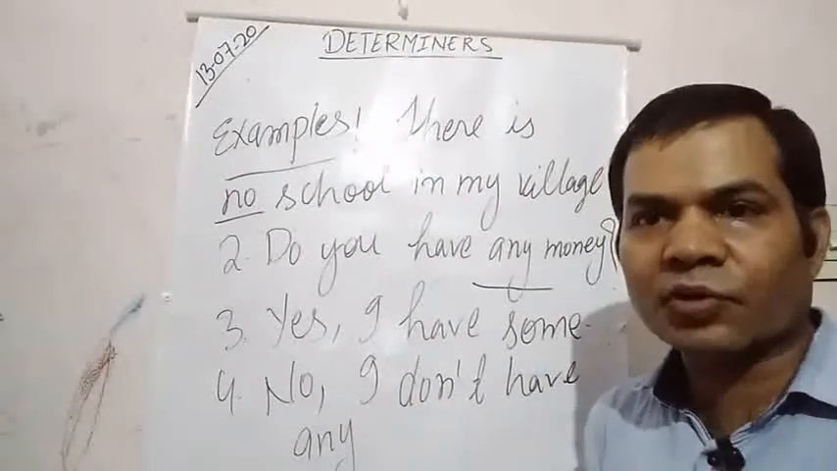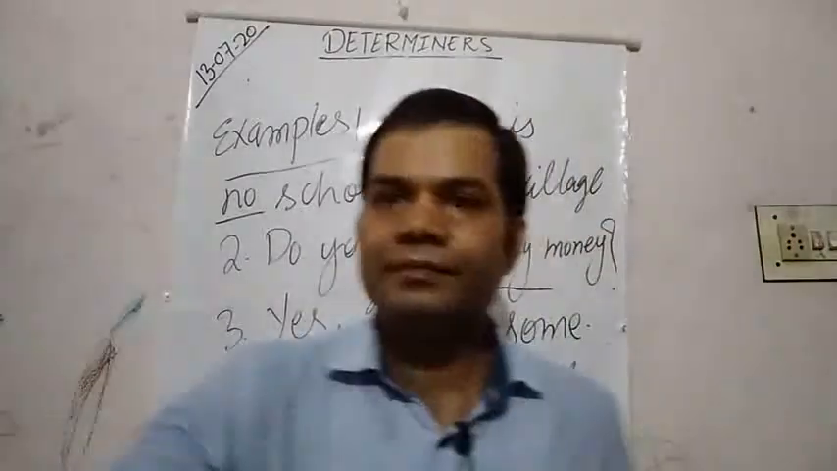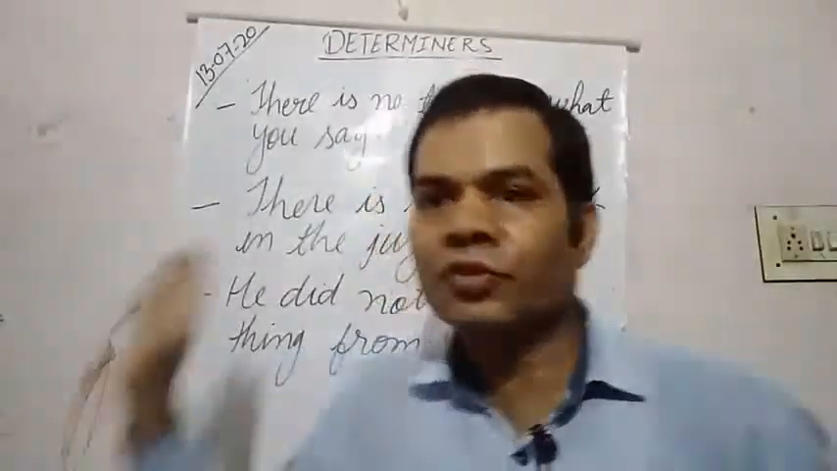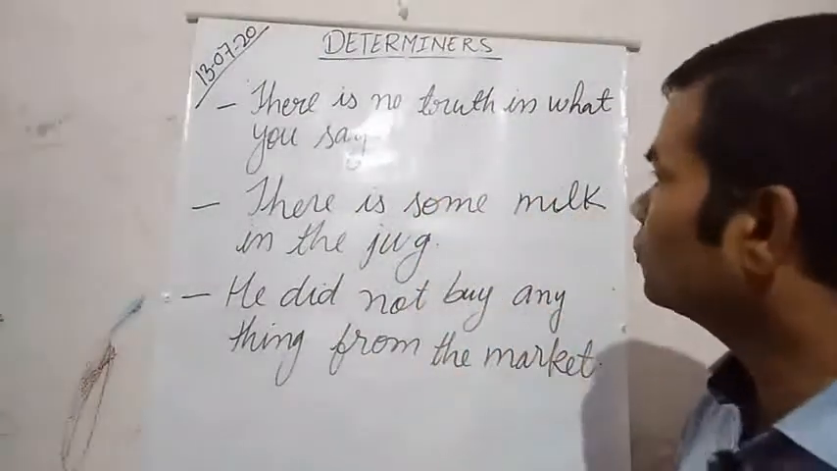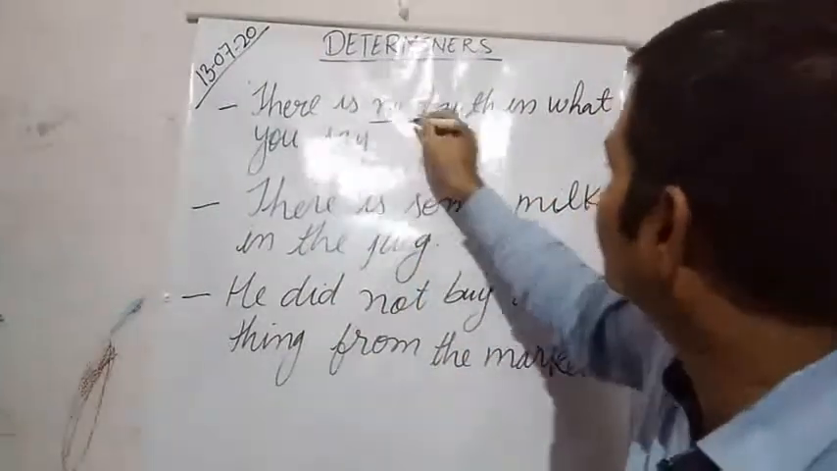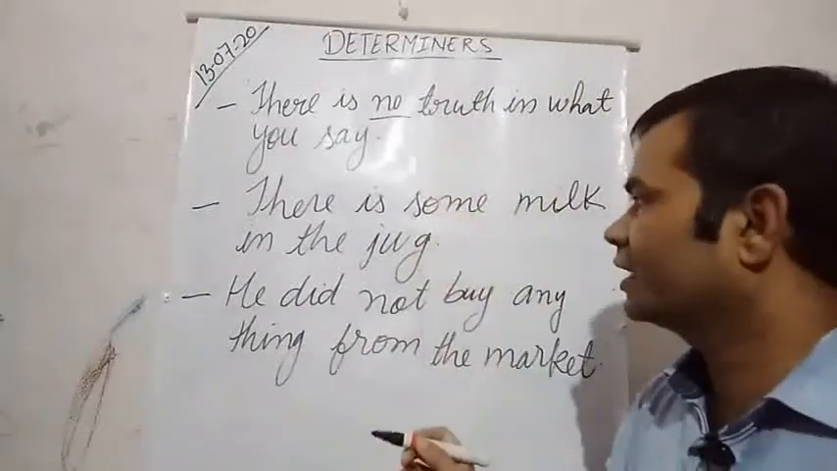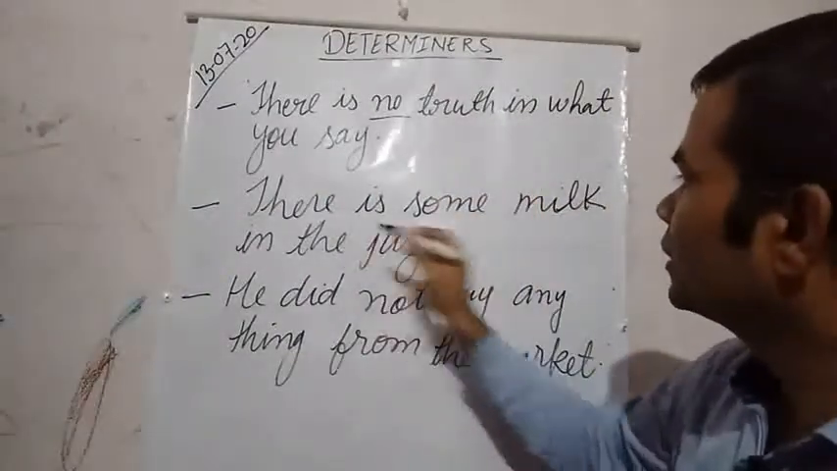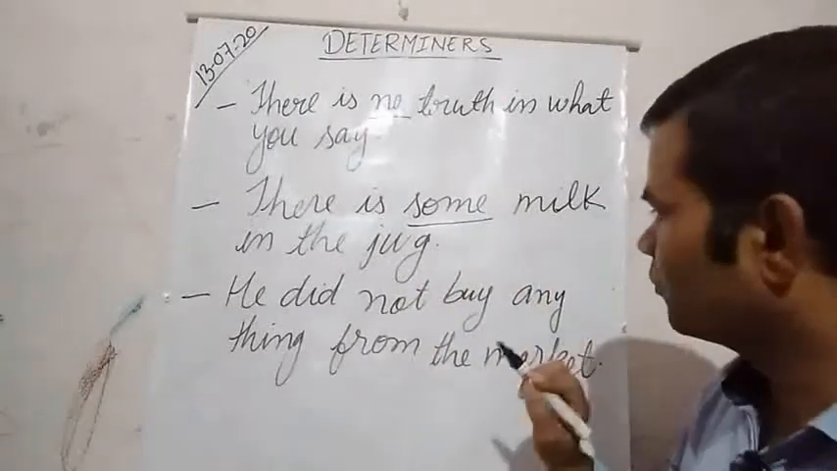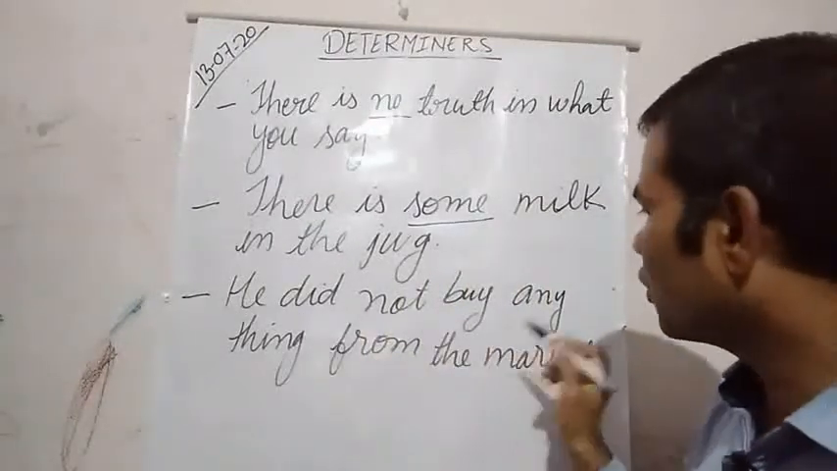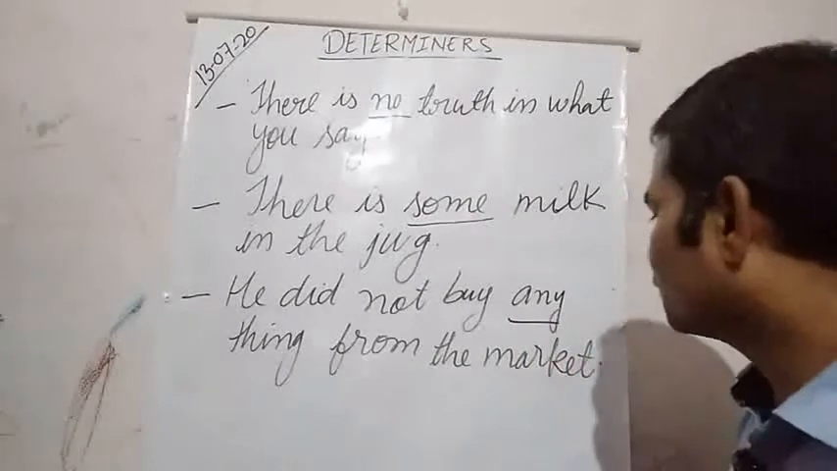Let me write some more examples of it. So here are more examples of some, any, and no. There is no truth in what you say. Negative sentence. There is some milk in the jug. Affirmative sentence. He did not buy anything from the market.